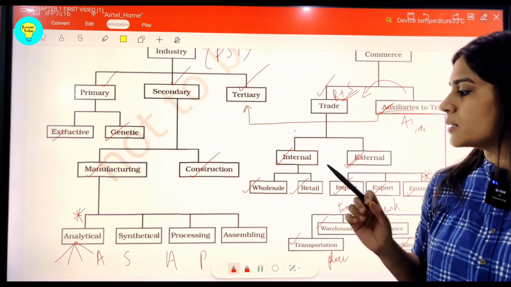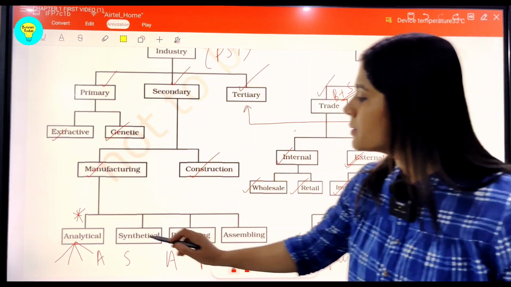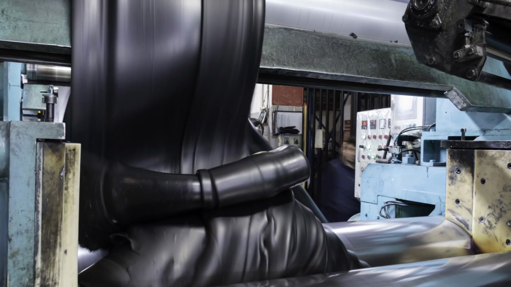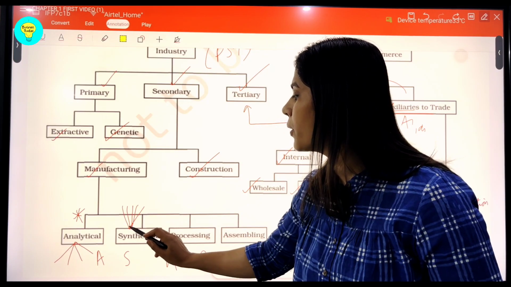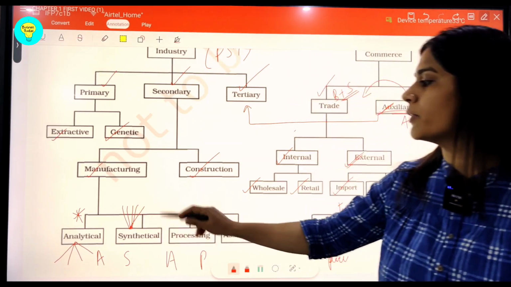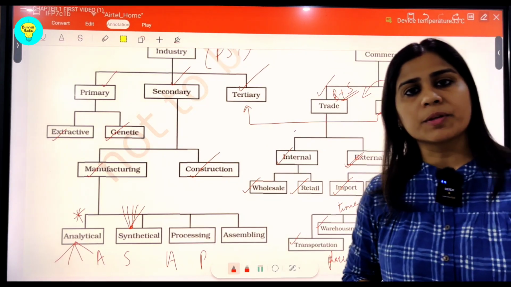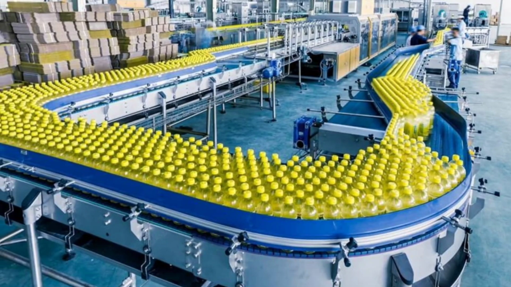With synthetical industry, students, we mean to synthesize or to form. This is done, formation is done with the help of several different products, leading to conversion into one single product. So one single product is formed with the help of different types of products. And the best example in this segment, students, can be the cement industry, where different products are used to make varieties of materials.